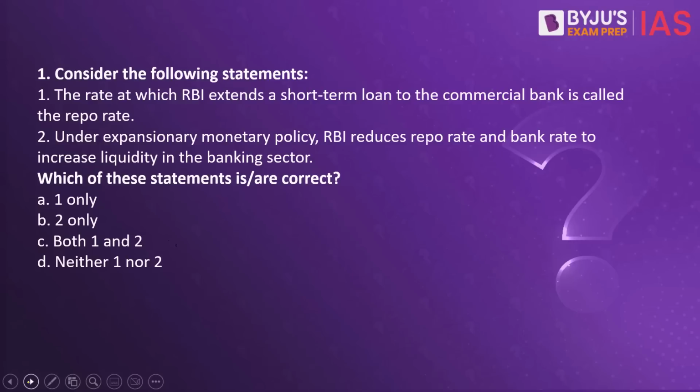Now let us begin and take a look at the first question for today. Consider the following statements. Number 1, the rate at which RBI extends a short-term loan to the commercial bank is called the repo rate. Number 2, under expansionary monetary policy, RBI reduces repo rate and bank rate to increase liquidity in the banking sector. Which of these statements is or are correct?